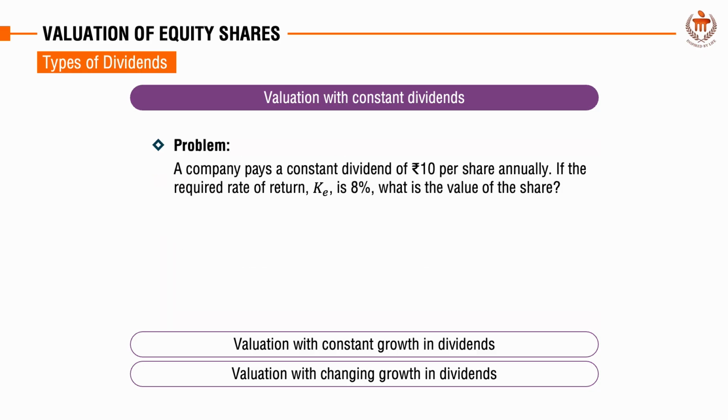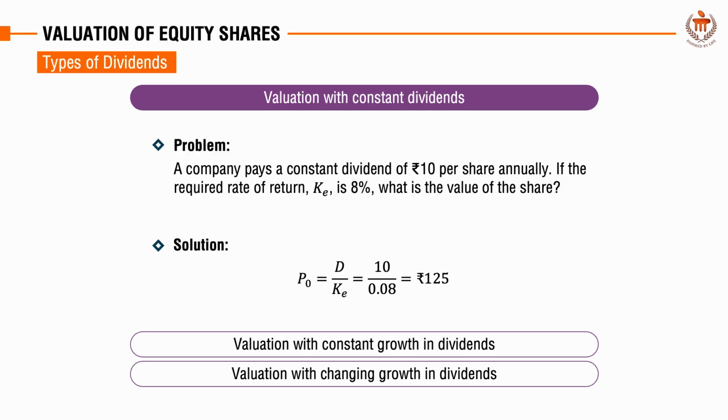Let us solve one question here. Suppose a company pays a constant dividend of 10 rupees per share annually. If the required rate of return KE is 8%, what is the value of the share? To solve, we have to analyze the given information first. As per the question, D is rupees 10 and KE is 8%, that means 0.08.